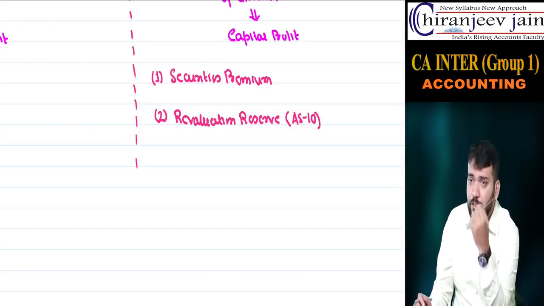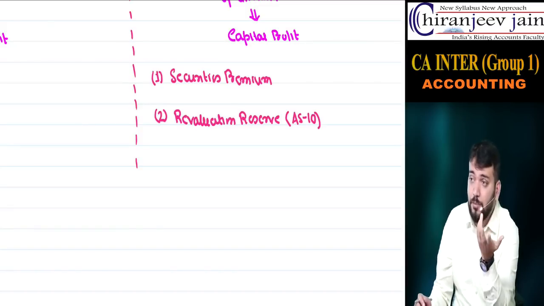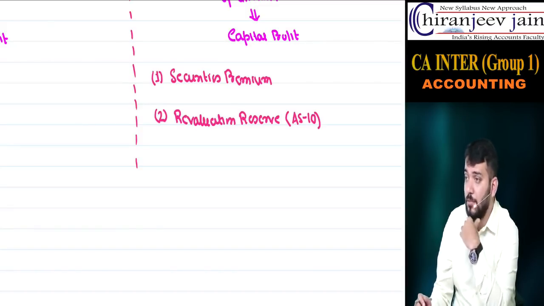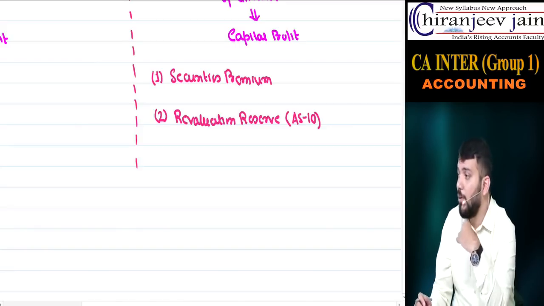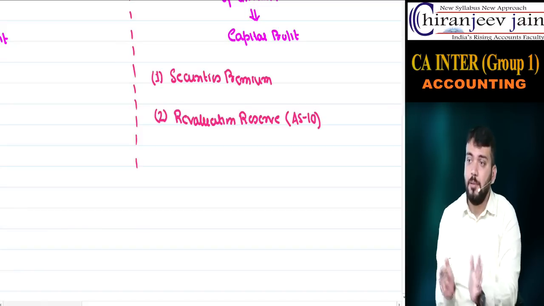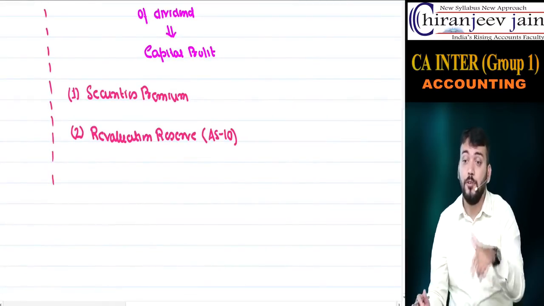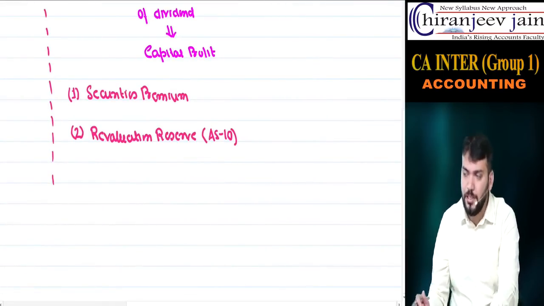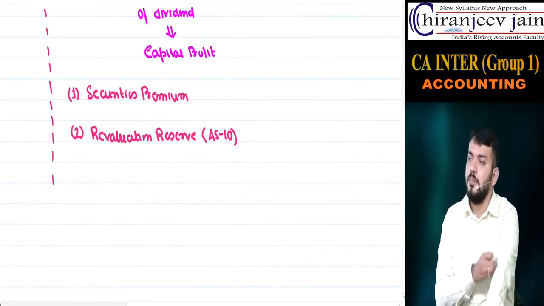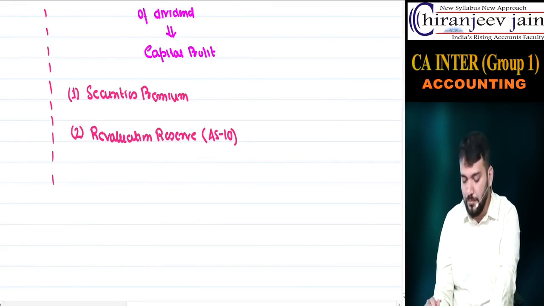Your teacher may have said that this is unrealized profit, the profit which is not realized. Any unrealized profit is not available for dividend. Only realized profit is available for dividend. So this is unrealized profit, therefore not available for dividend. Only this much right now. We'll discuss this part when we do AS 10.